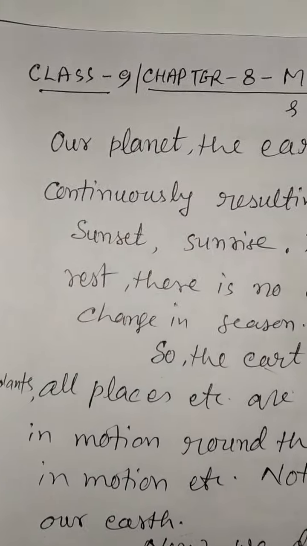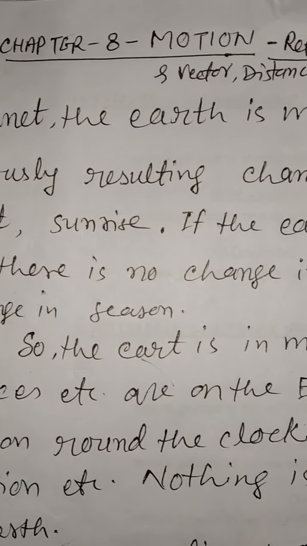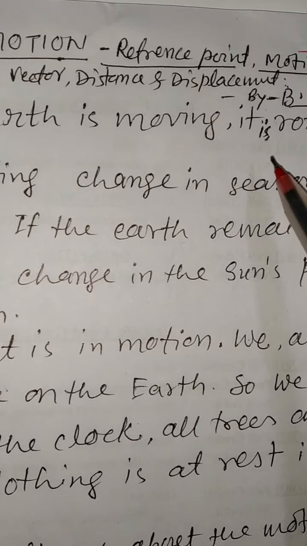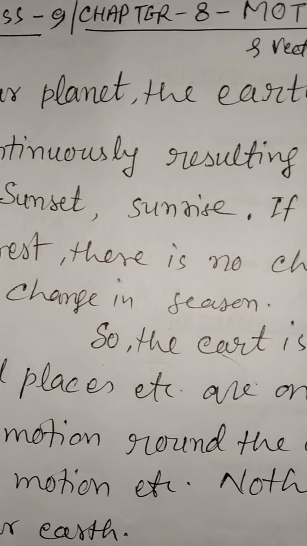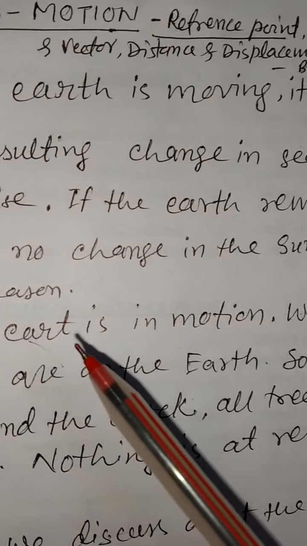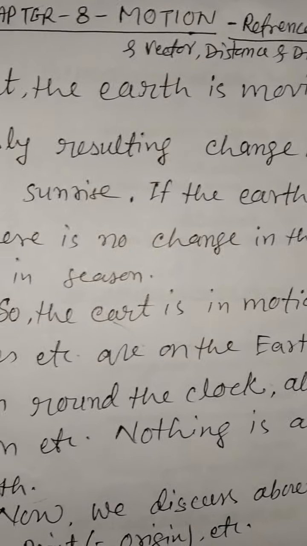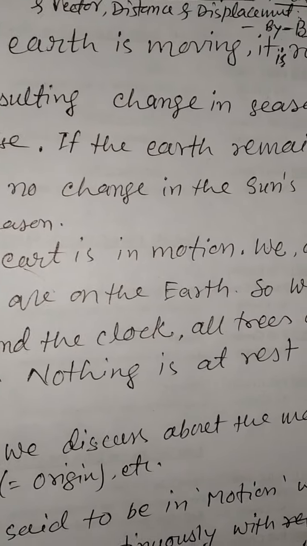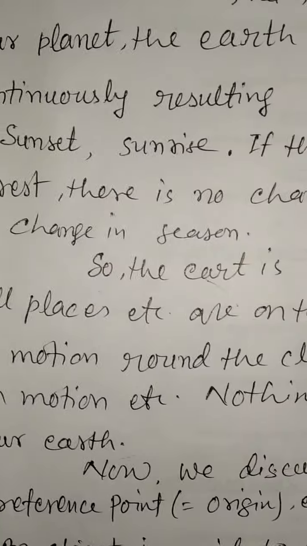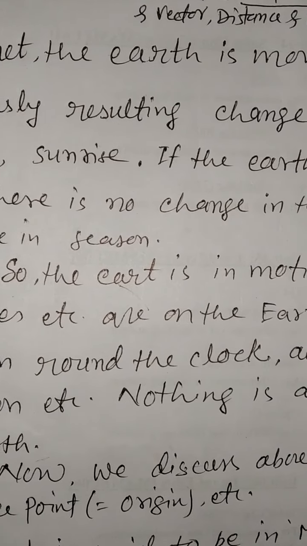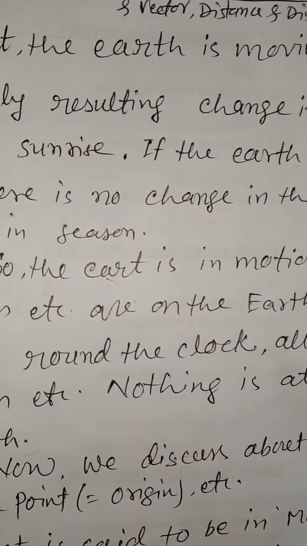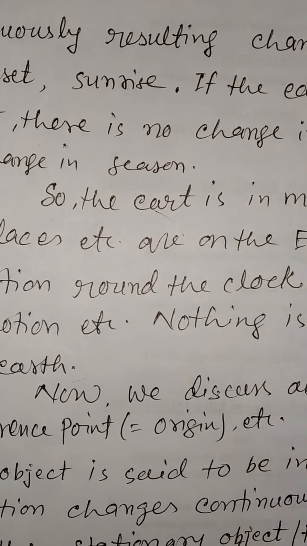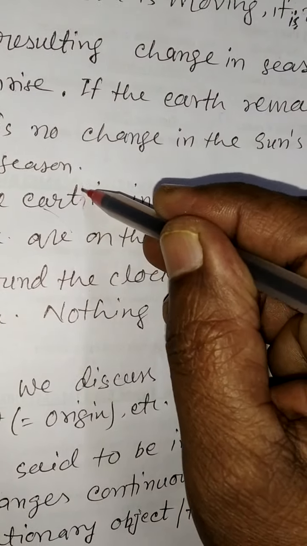Now, our planet, the Earth, is moving. It is rotating continuously, resulting in change in seasons, sunset, sunrise. If the Earth remains at rest, there is no change in the sun's position, no change in season. So, the Earth is in motion.